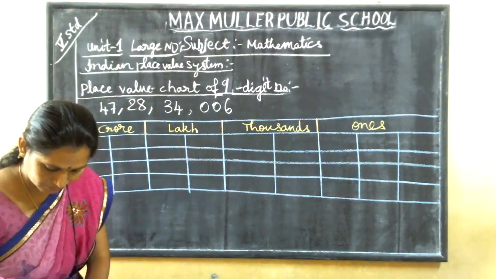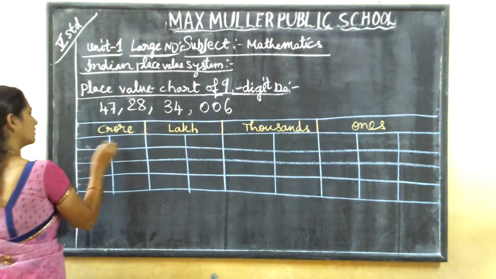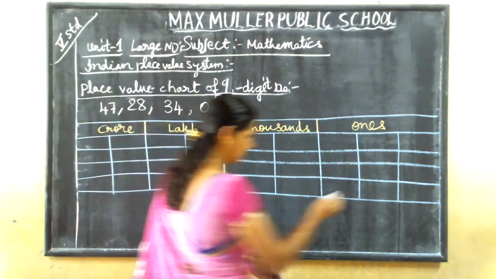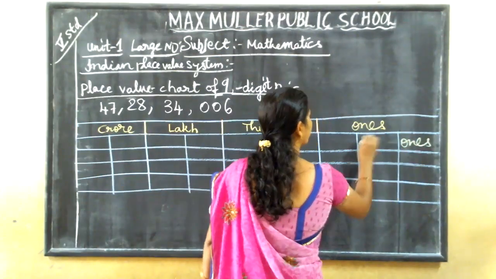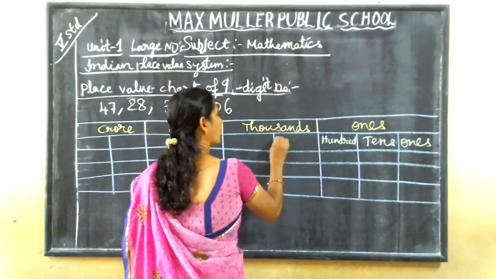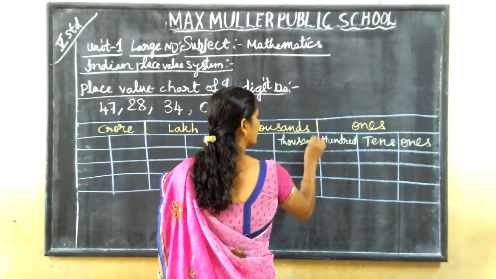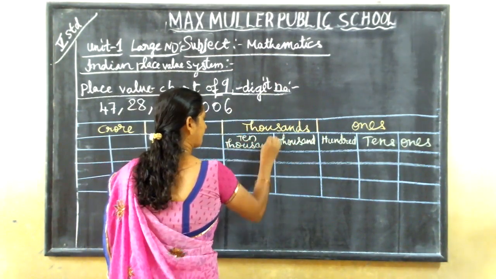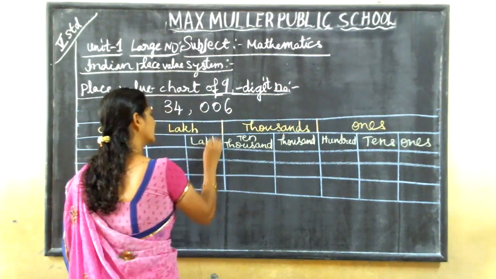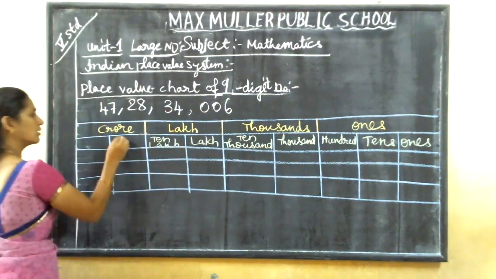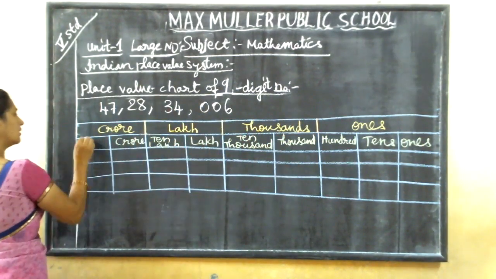So first ones, tens, hundred, 1,000, 10,000, lakh, 10 lakh, crore, 10 crore.